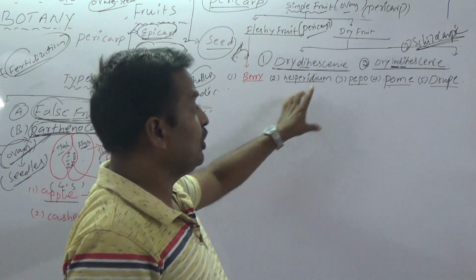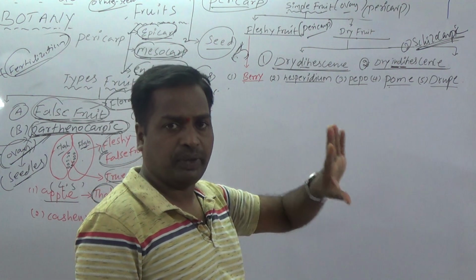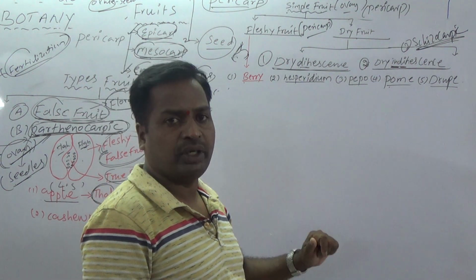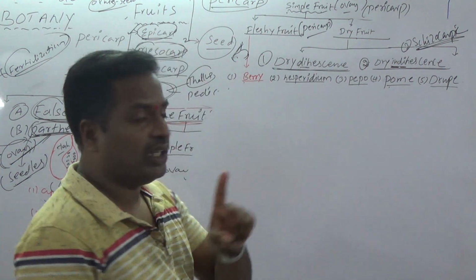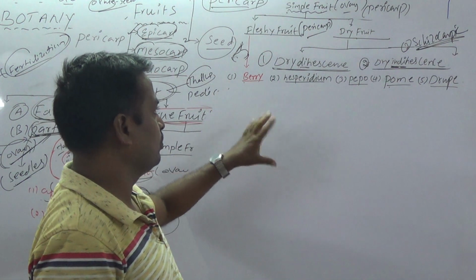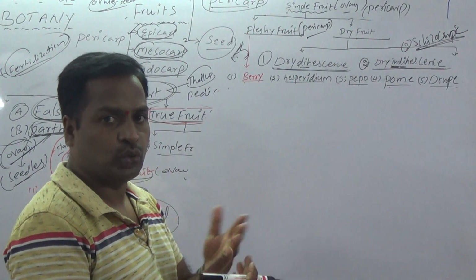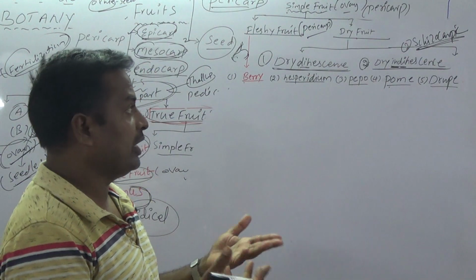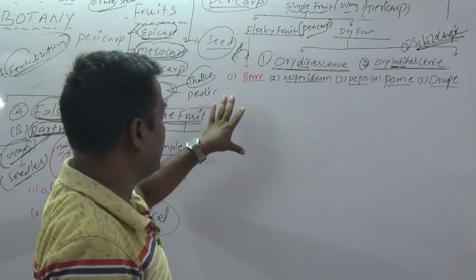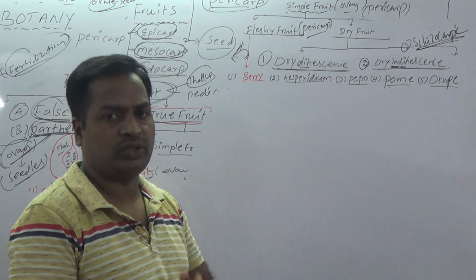Students, every fruit is arranged from which ovary? That is very important. And position is important, and carpel number is important, and the nature of the pericarp is important. While studying, relate them simply. All fruits are arranged from which ovary, superior or inferior? How many carpels are present? And what is the nature of the pericarp in all fruits? And examples. It's very important, students.